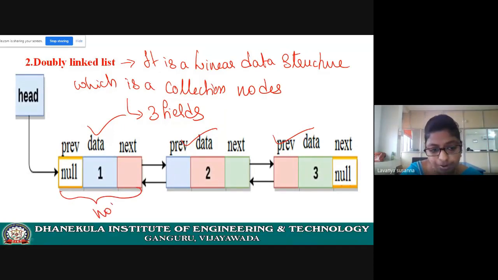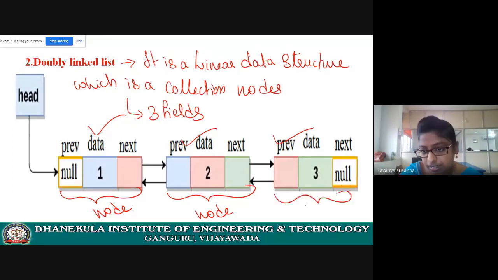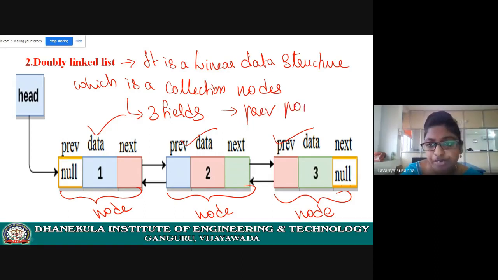See here, this is a node. And this is a second node. And this is a third node. Okay, it is a collection of nodes. And each node contains 3 fields. First field is a prev, which is a pointer. That means this prev field points to the previous node. That means this prev field contains the address of the previous node.